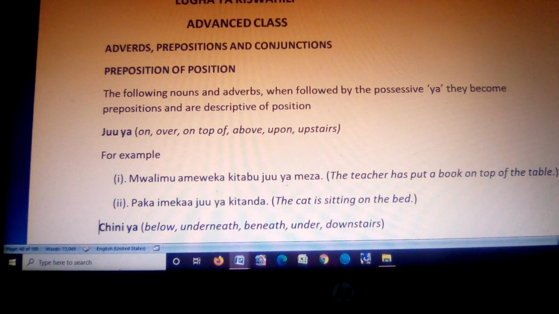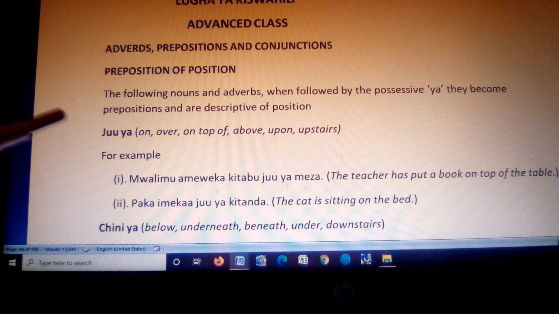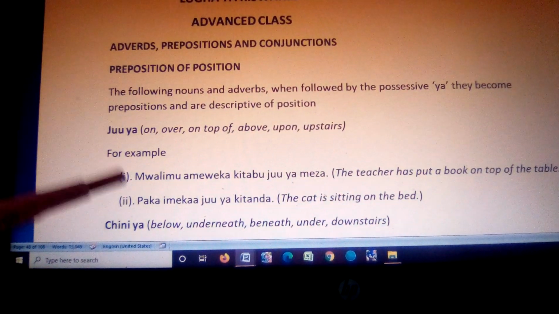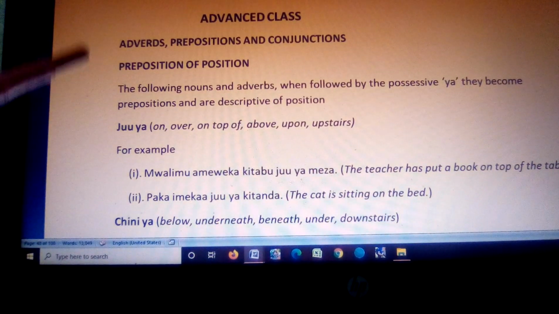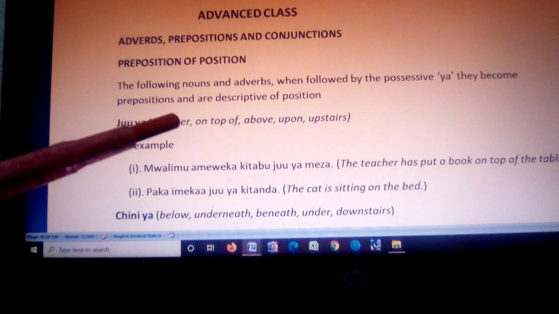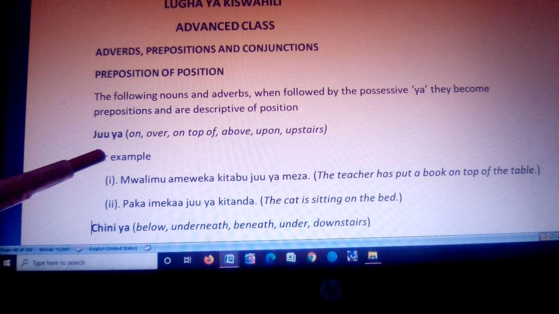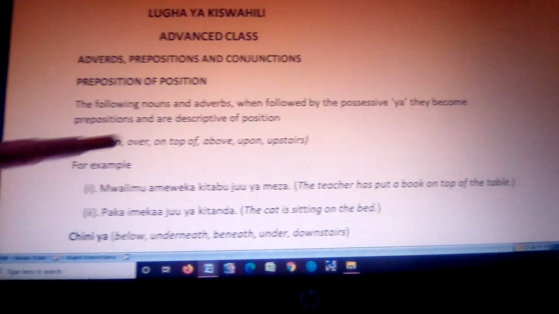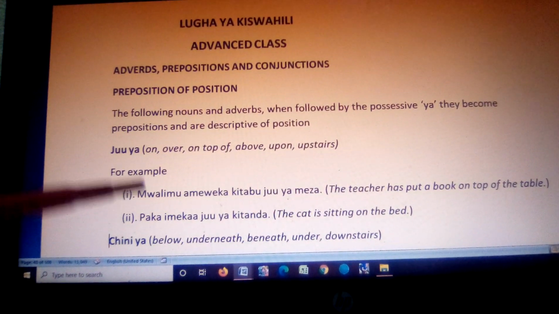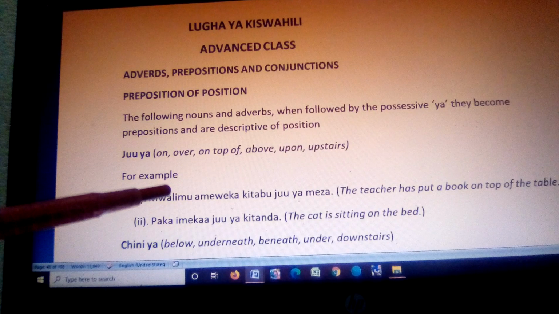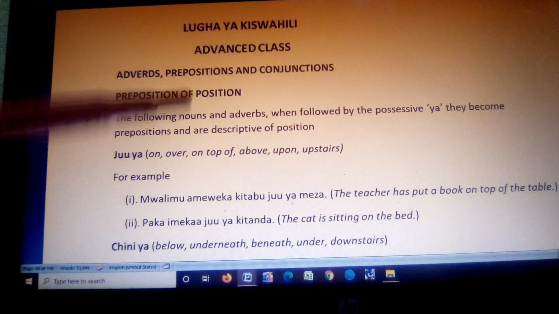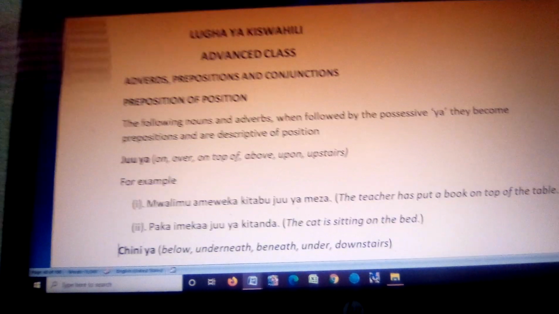position. For example, we have juu ya. In Kiswahili, juu ya just means on, over, on top of, above, upon, and upstairs. I'm saying juu ya can mean either of these, or can mean all of these. Juu ya can mean on, over, on top of, above, upon, upstairs.